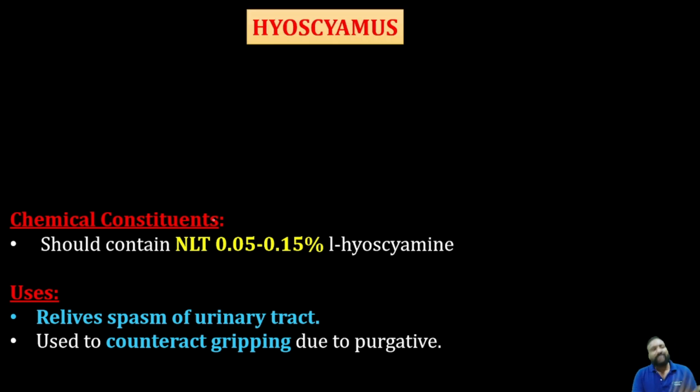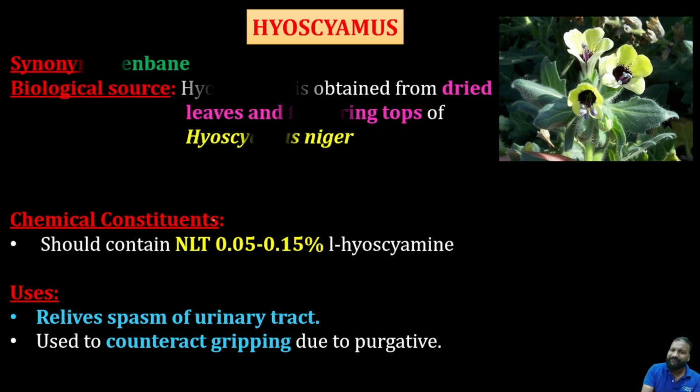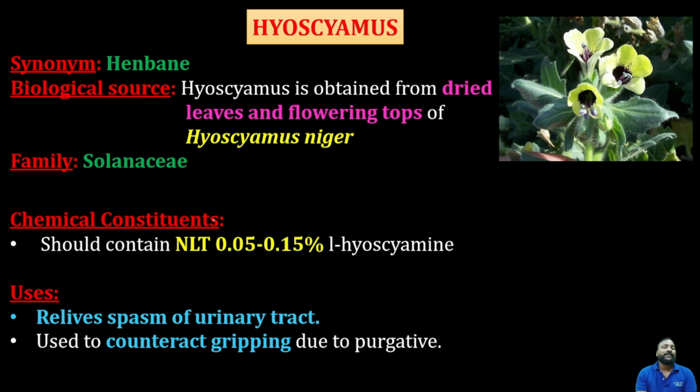And next one is hyoscyamus. So these are all the same family Solanaceae but different species which have a tropane nucleus. Okay. Yes, this hyoscyamus, the very important synonyms: henbane, deadly nightshade leaf, Jimson weed, thorn apple, devil's trumpet.